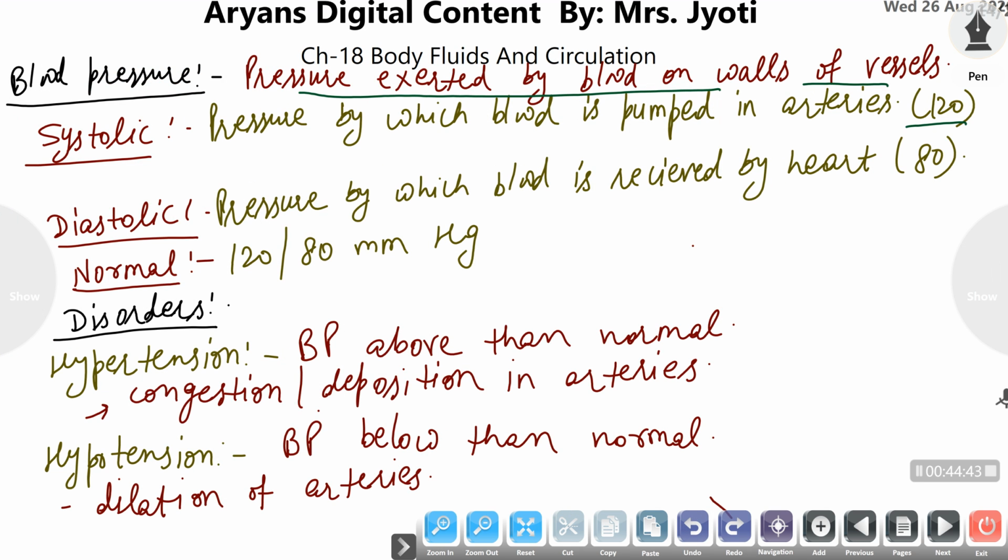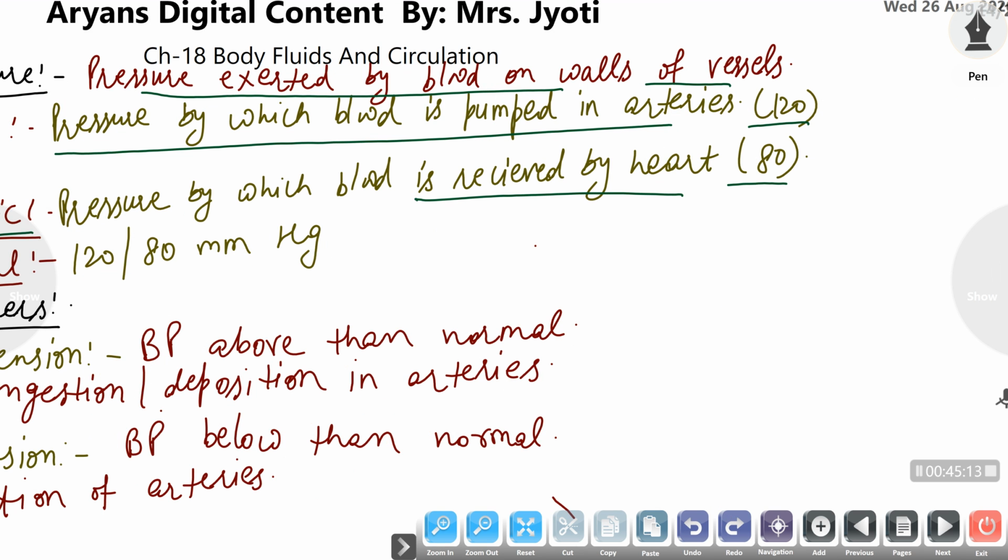and the pressure which is exerted by blood on the walls of arteries is termed systolic pressure, meaning the pressure by which the ventricles pump the blood into the arteries is termed systolic pressure, while the pressure by which the heart receives the blood from veins, or the pressure exerted by blood on the walls of veins, is termed diastolic pressure, and it measures about 80 mm Hg.